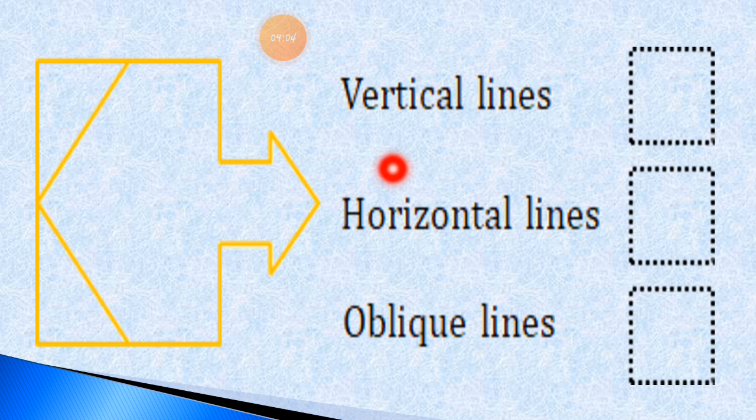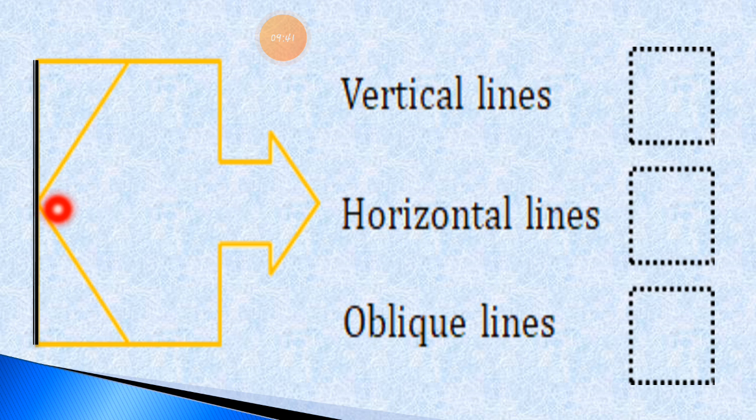Now we have to find out the vertical lines, it means the standing lines, horizontal lines and oblique lines from this given picture. So let's start with the vertical line, it means the standing line. We have to find out how many standing lines are there in the given shape. So let's start counting. I just overwrite it with the black color, so it is easy to identify, easy to count.